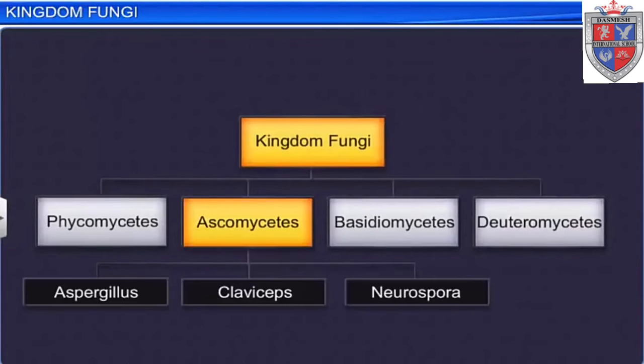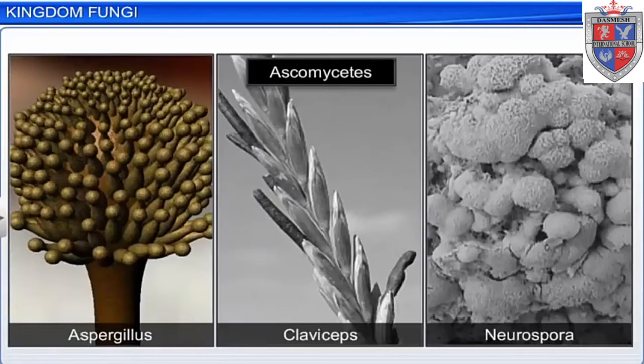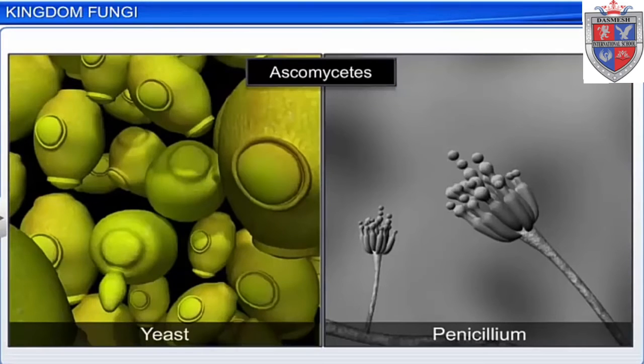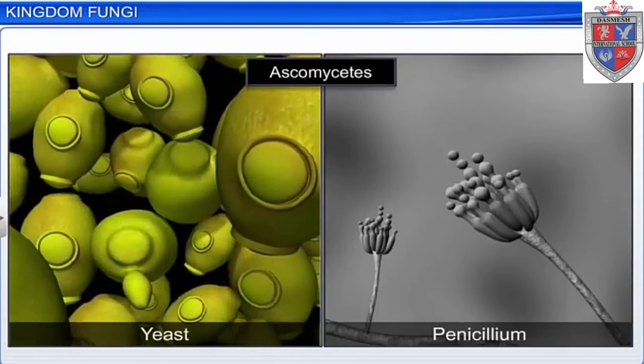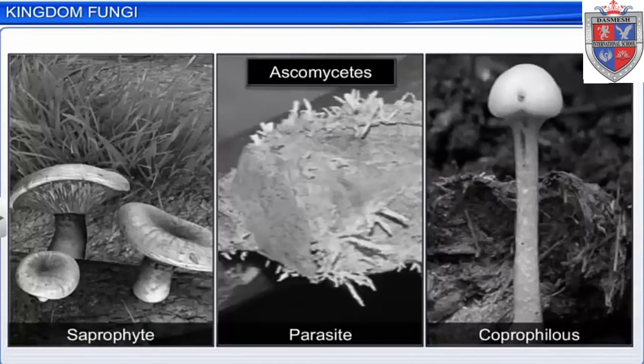Members of the Ascomycetes class are commonly known as sac fungi. For example, Aspergillus, Claviceps and Neurospora. They can be unicellular like yeast or multicellular like Penicillium. They are saprophytic, decomposers, parasitic or coprophilous, that is, they grow on dung.